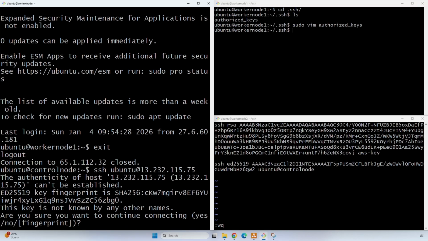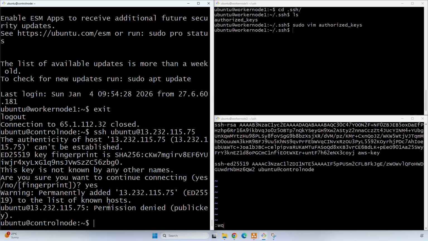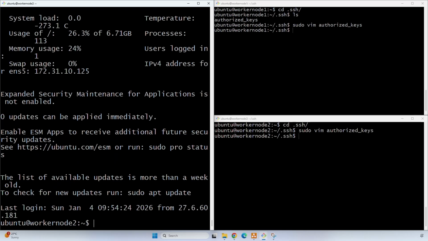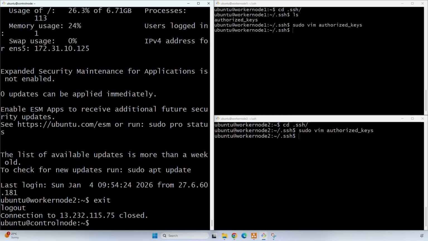Here we can see permission denied. We have got this response because we did not save our public key yet. So if we click on enter, now we have saved our public key. So now let's retry again. Here we can see we have logged into worker node 2 as well. Let's exit from worker node 2. And currently I'm in the control node.